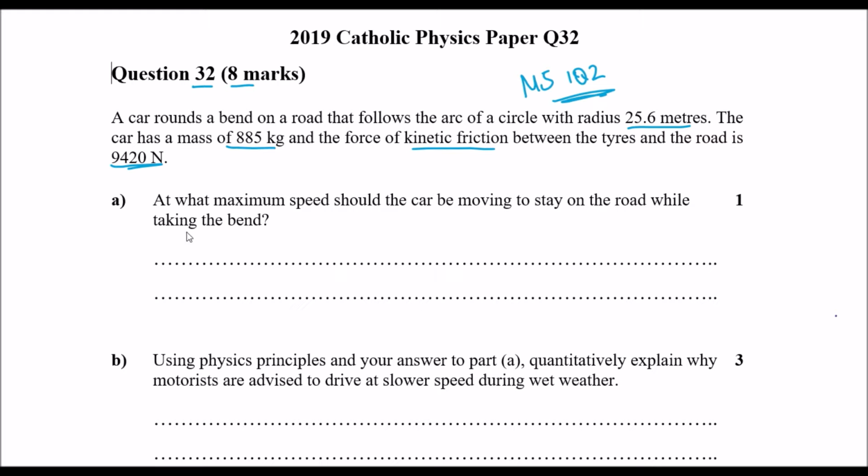So in this case, if we're talking about a flat horizontal curve, our centripetal force is caused by our friction force. Okay, so 9,420. And we can use mv squared over r.